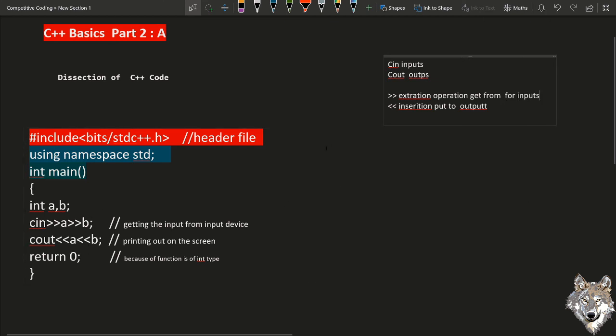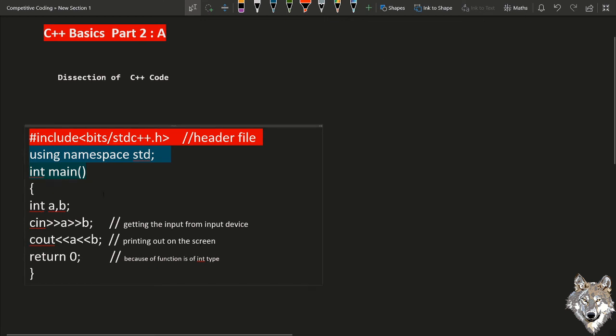And return is by default 0. You should use this strategy because it will help to avoid some cases in which your compiler might run into trouble. Okay, so let me run this code.